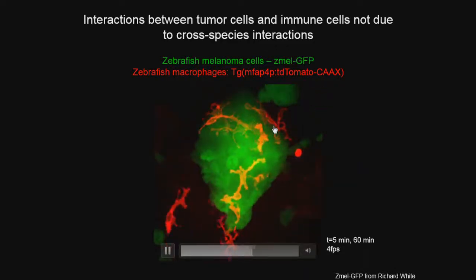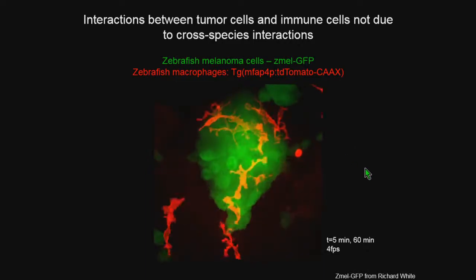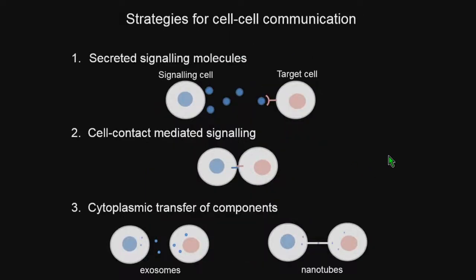But then we wanted to determine how these two cells are talking to one another. So there were three strategies that we tested, one being secreted signaling molecules, like a ligand is sent out to a receptor in a target cell. Another was cell contact mediated signaling, so close apposition of those cells mediating signaling in the target cell. And the third one being cytoplasmic transfer of components, a relatively new way that's been discovered for cell communication, where